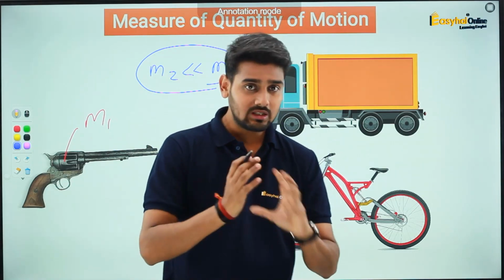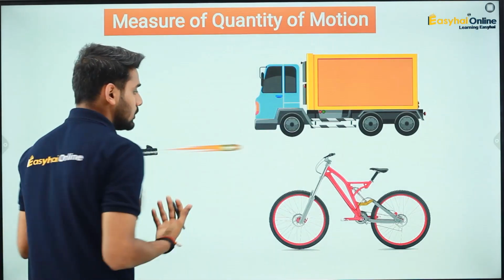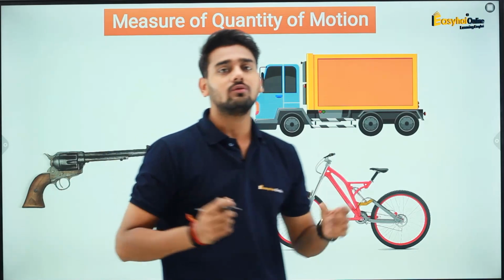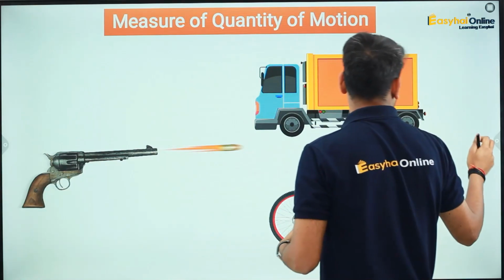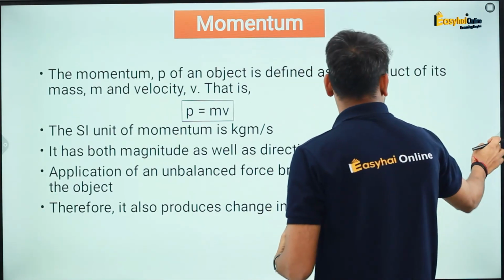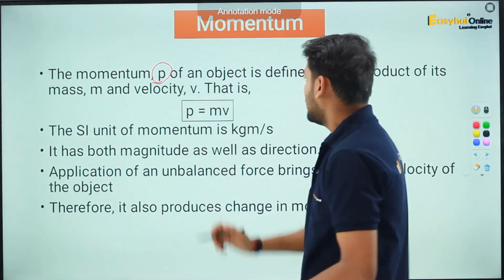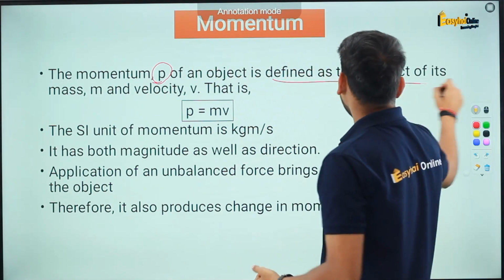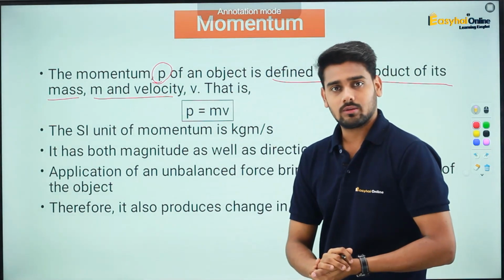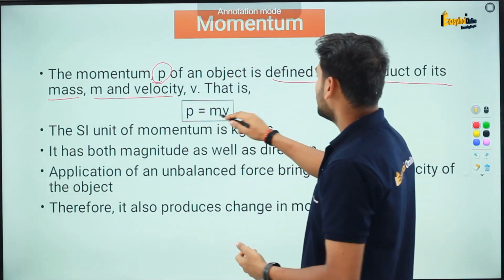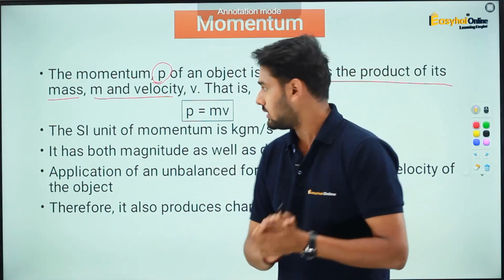All right. So this means here we are going to define a quantity which is known as momentum. And this momentum obviously depends on the velocity of the object as well as the mass of the object. So let's see how this quantity is related. Now, see, momentum is denoted by the letter P. And of any object, momentum is defined as the product of the object's mass and velocity. So momentum's formula can be written as P equals mass m multiplied by the velocity v.